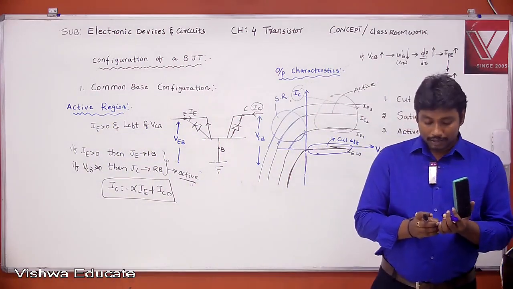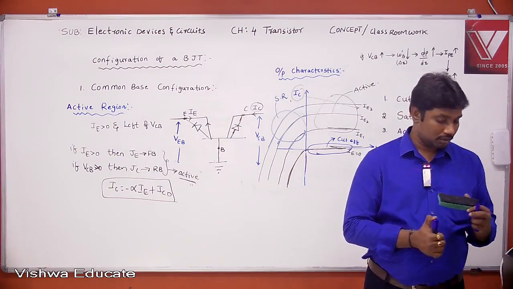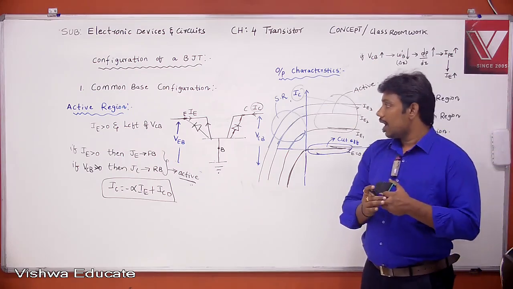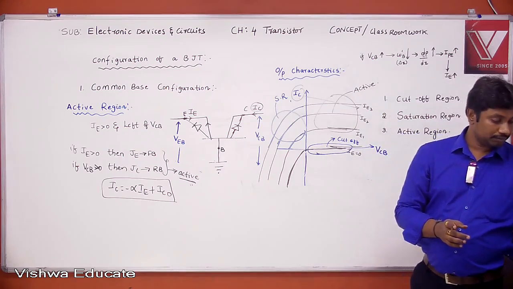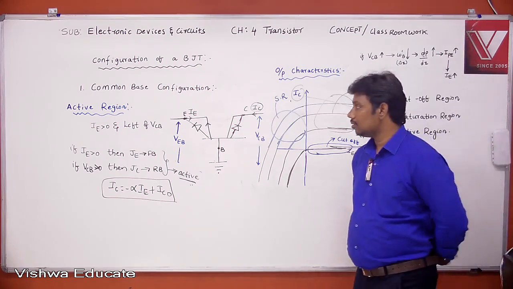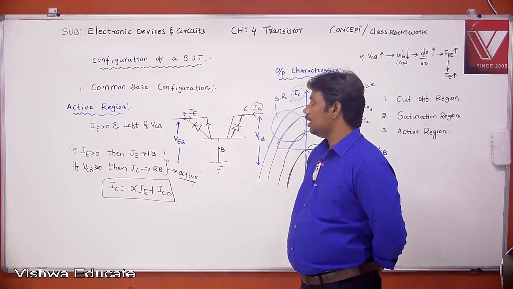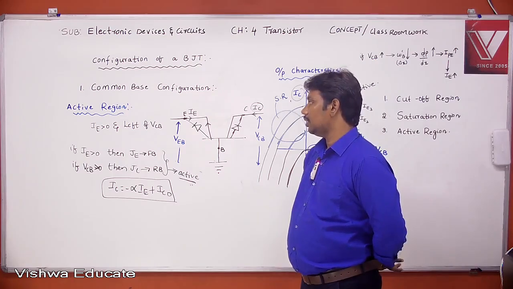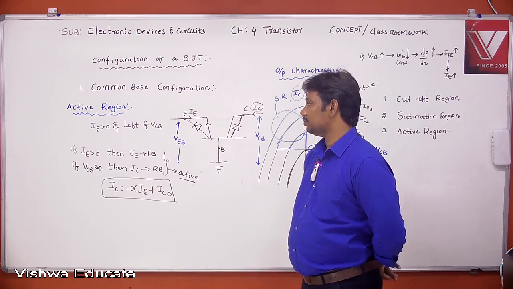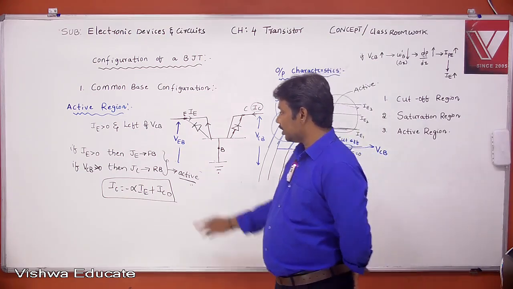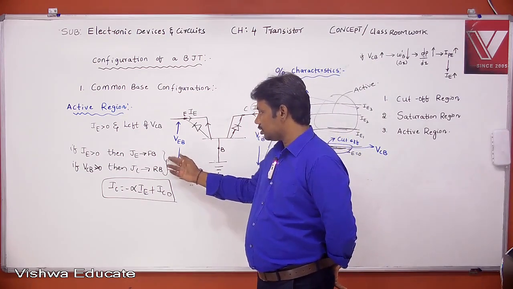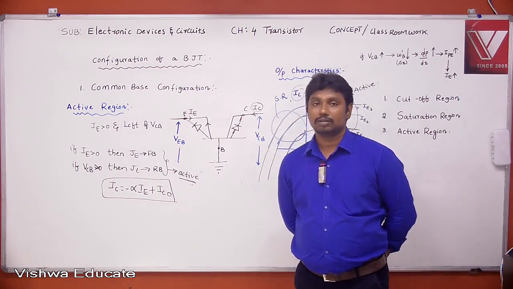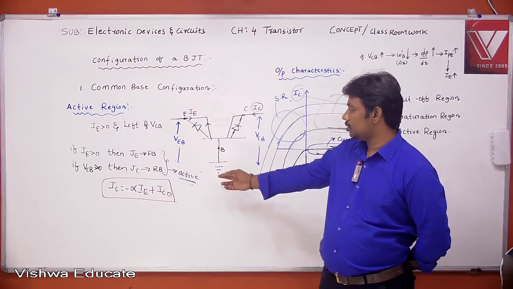Right on. The region in which IE greater than 0 and right of the VCB. Write down these conditions, two conditions.